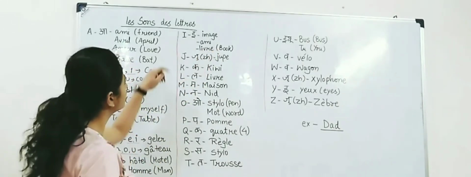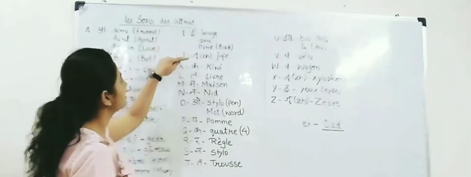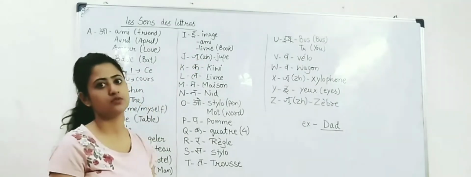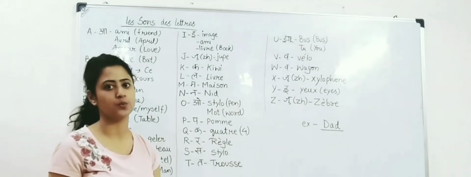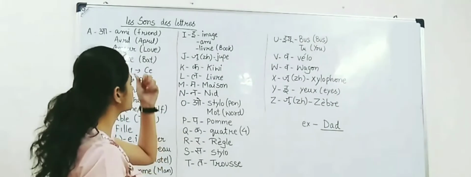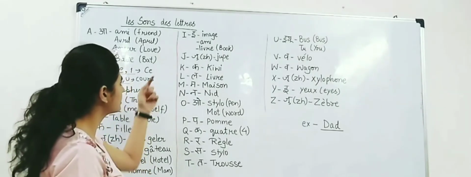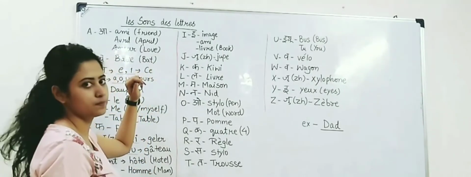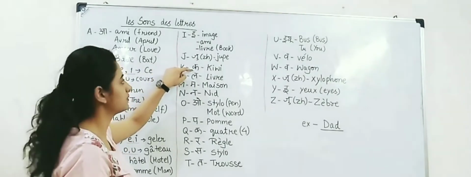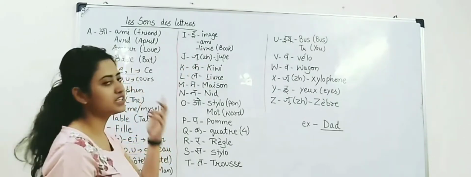Next letter G. It has the sound of J. For example, jupe. Jupe, which means skirt. The next letter is K. It has the sound of K. For example, kiwi. Kiwi.